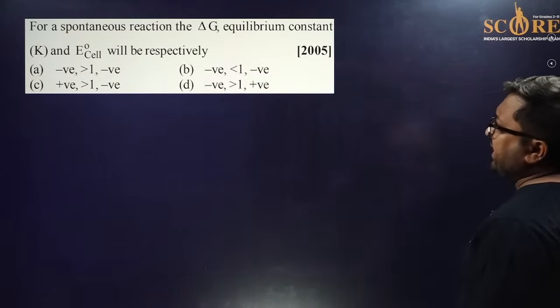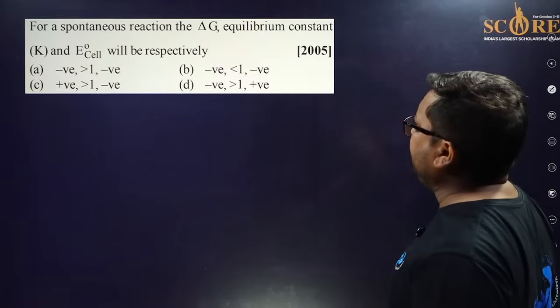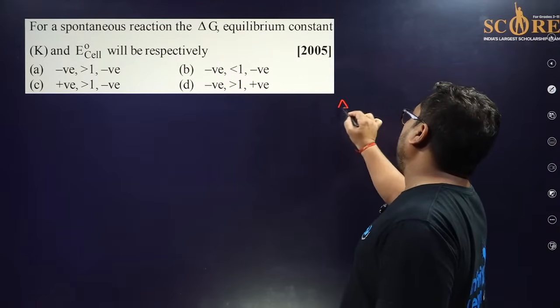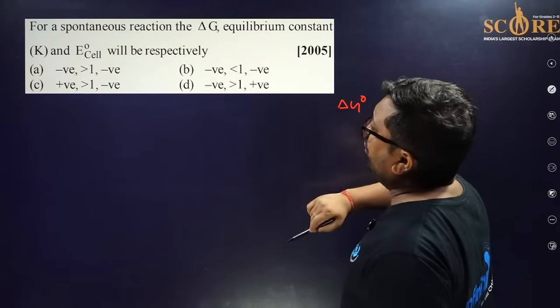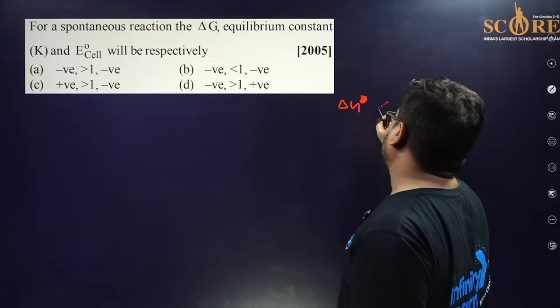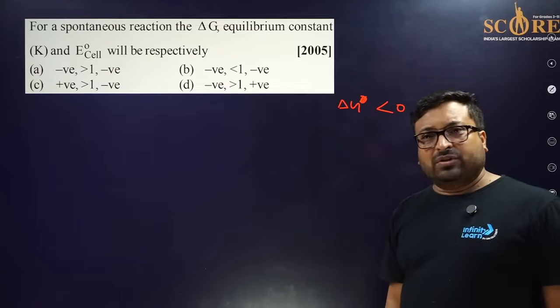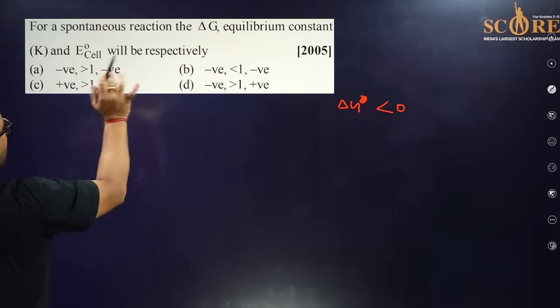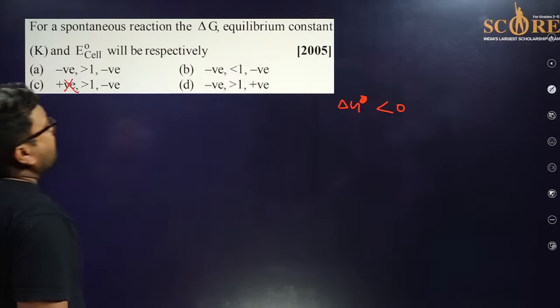For a spontaneous reaction, delta G, equilibrium constant K and cell potential. You know two formulas. For a spontaneous reaction, delta G naught should be less than 0. This is clear. One thing is clear: delta G should be less than 0. So this should not be the right answer.